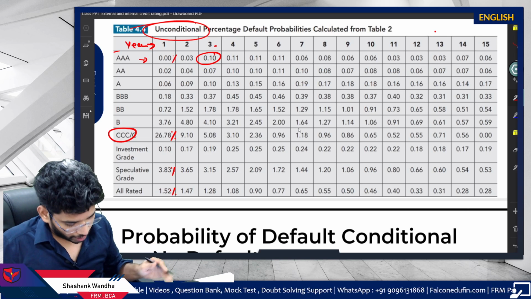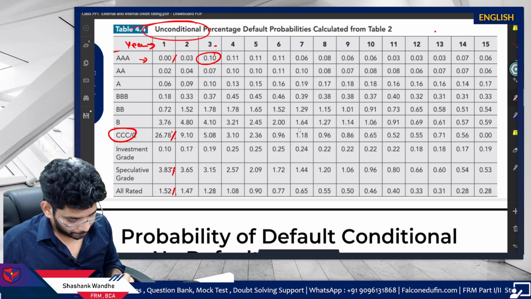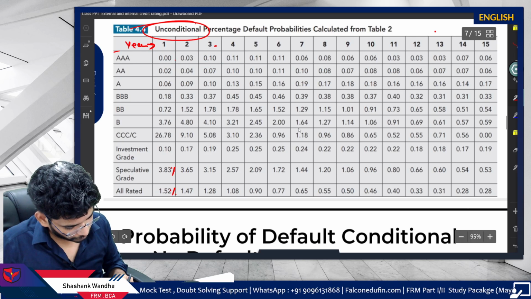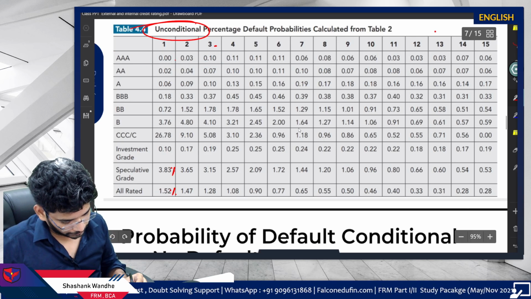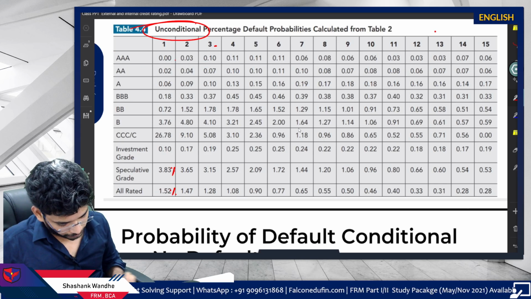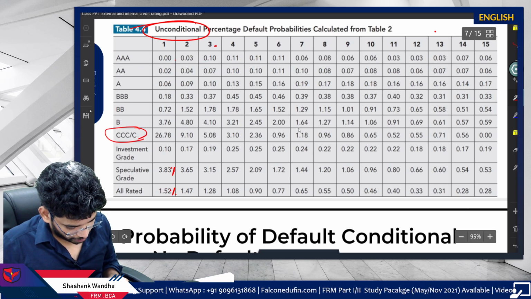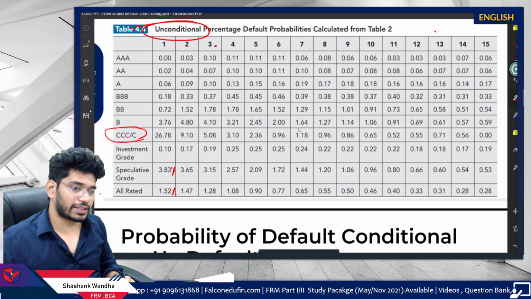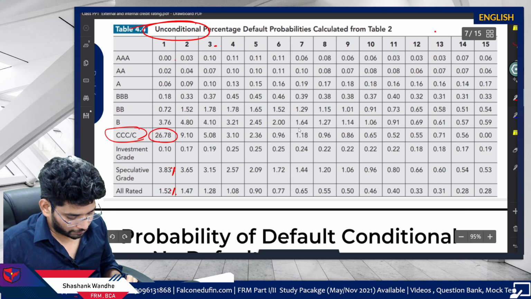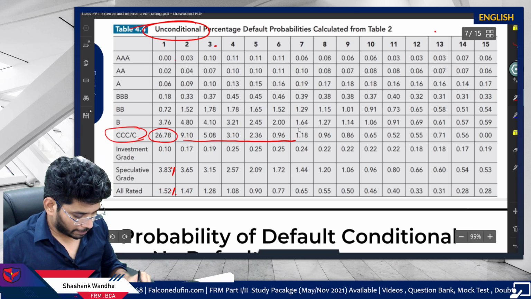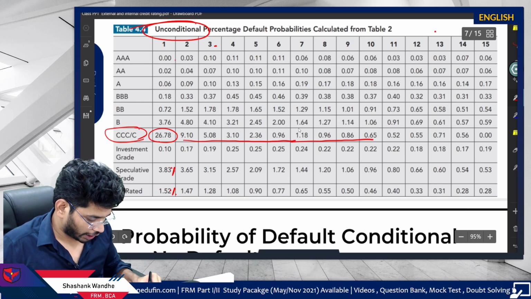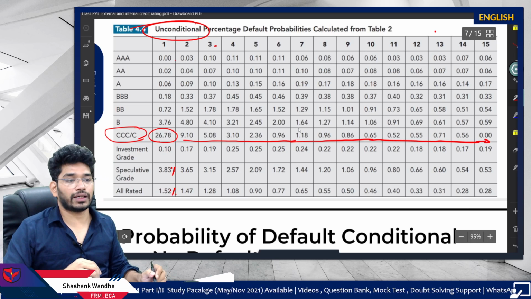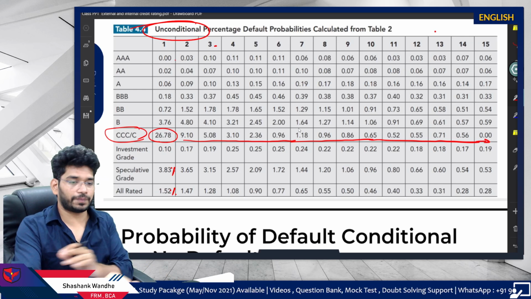Then there are certain observations we have to make. This is an important observation. In the triple C case, you will see a high probability of default for the first few years, but it keeps on falling every coming year, and near the 15th year it is way near zero.